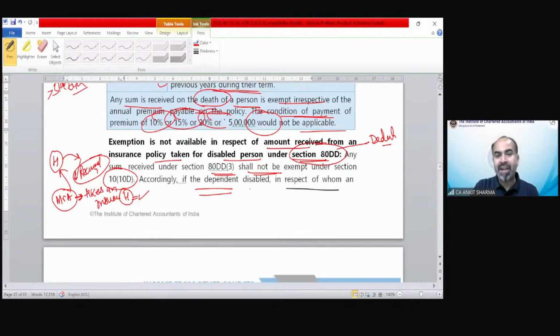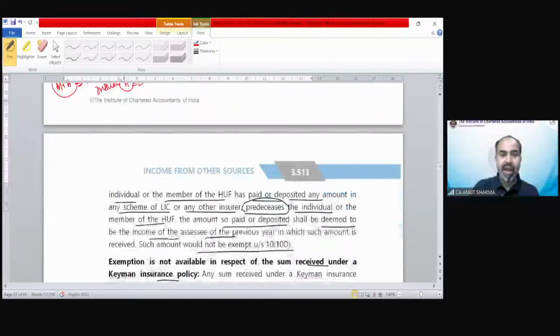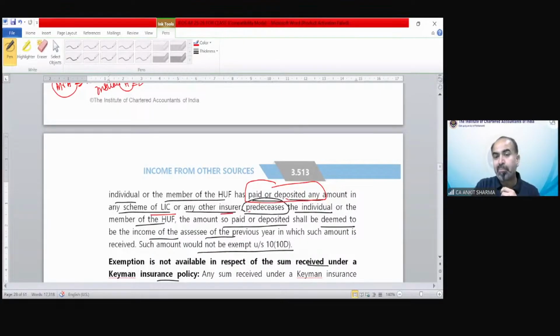Accordingly, if the dependent disabled person, in respect of whom an individual or a member of HUF has paid or deposited any amount in the scheme of LIC or any other insurer, predeceases, predeceases meaning passed away.